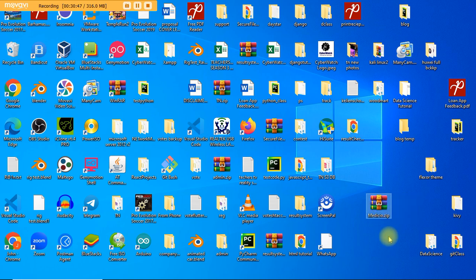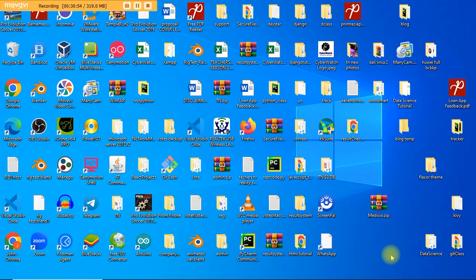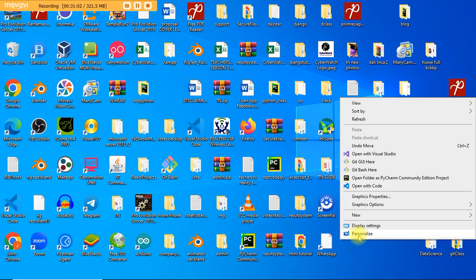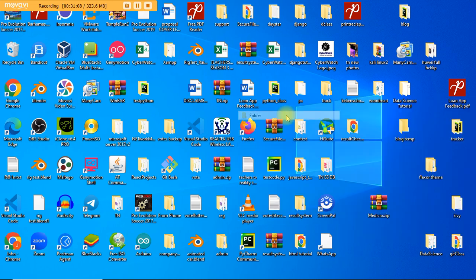What we're going to be doing now is I'll right click on it. Most times, to be safe, in case it will come with a lot of files, I don't want to fill my desktop up. I'll create a new folder. I'll right click on the desktop, empty space, go to new, and go to folder. And I'll type whatever you want to name the folder with, but let me go ahead and do